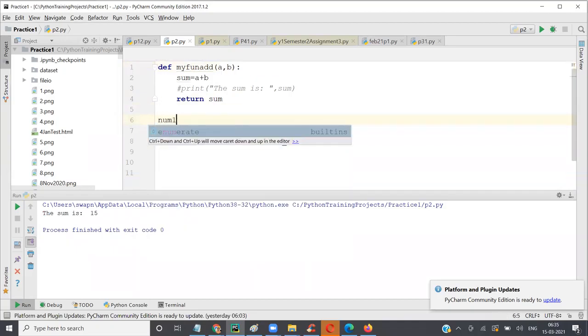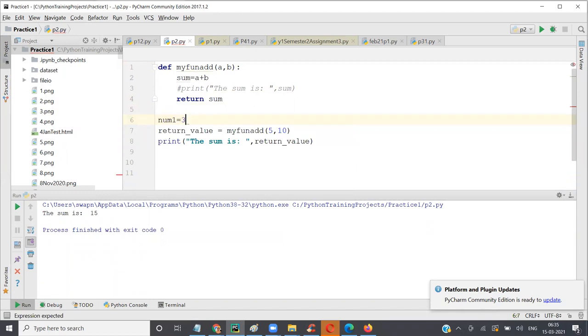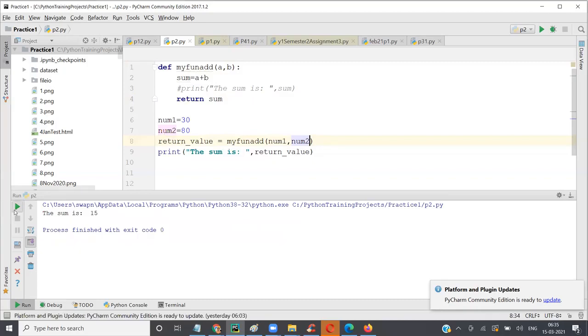You can have num1 equal to 30, num2 equal to say 80, and then somehow you calculate and say, okay, now I need to perform sum, so I will send it here. So A takes the value of n1, B takes the value of n2.